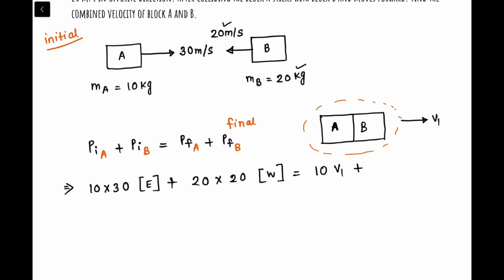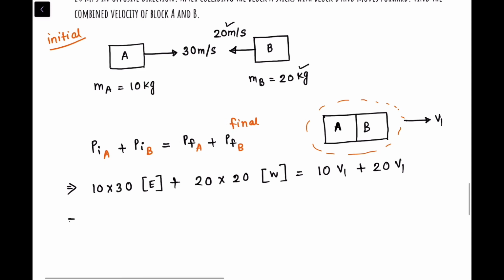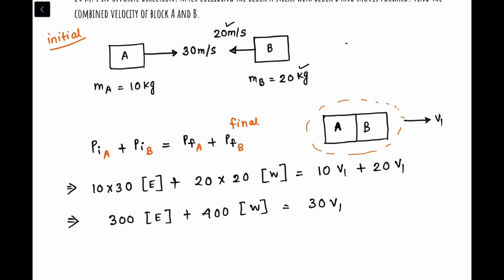Plus, what is the final momentum of mass B? 20 times v1, right? Mass is 20, velocity is v1. We don't know the direction of the velocity, so we'll not write it. Over here, if I simplify this, it will be 300 east plus 400 west, equal to 30 times v1. Now see, this is west and this is east, right?